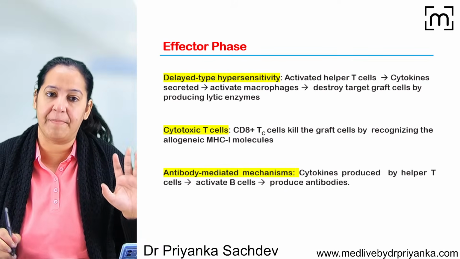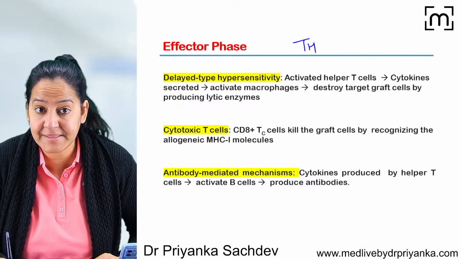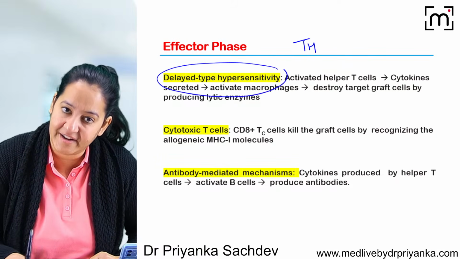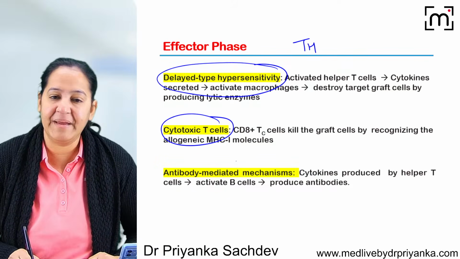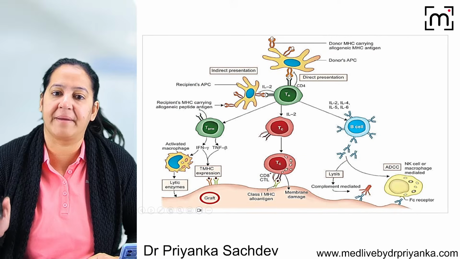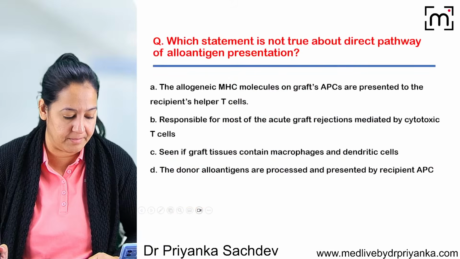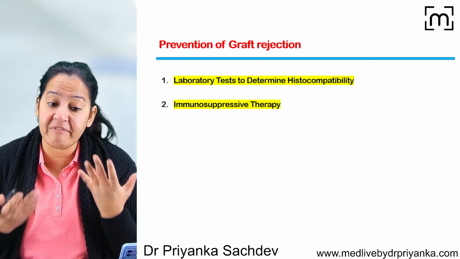So ultimately, in both the pathways, on activation of helper TH cell, the cytokines are released. The cytokines will lead to activation of CD4 lymphocyte, leading to delayed hypersensitivity, CD8 lymphocyte leading to cytotoxic effect, and B lymphocyte leading to antibody mediated mechanism. So CD4, CD8 and B lymphocytes are stimulated in both of them. So this is the summary. Okay, so let's come to the next topic, how to prevent the graft rejection.